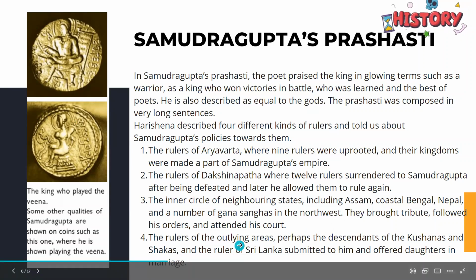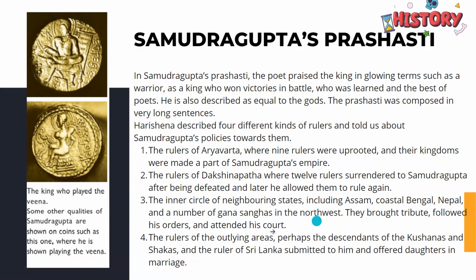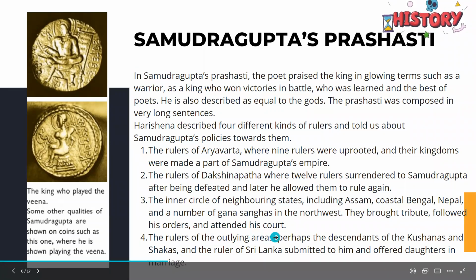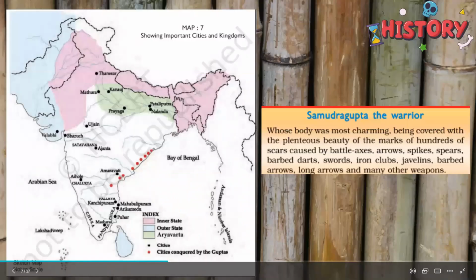And then there were rulers of the outlying areas, and they were perhaps considered to be the descendants of the Kushanas and Shakas. And there were rulers of Sri Lanka. They also submitted to him, and they even offered their daughters in marriage. Okay, so here is the outer state. This was the entire outer state.